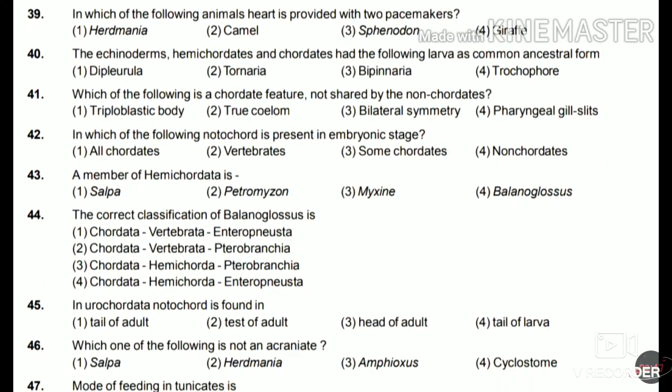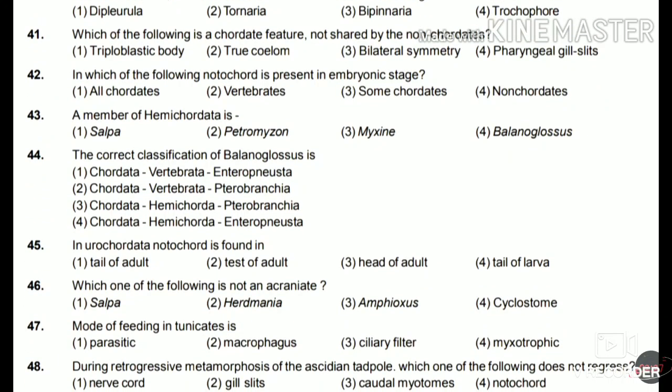43. A member of Hemichordata is Salpa, Petromyzon, Myxine, Balanoglossus. So the answer for this is Balanoglossus. 44. The correct classification of Balanoglossus is Chordata, Vertebrata, Enteropneusta; Chordata, Vertebrata, Pterobranchia; Chordata, Hemichordata, Pterobranchia; Chordata, Hemichordata, Enteropneusta.